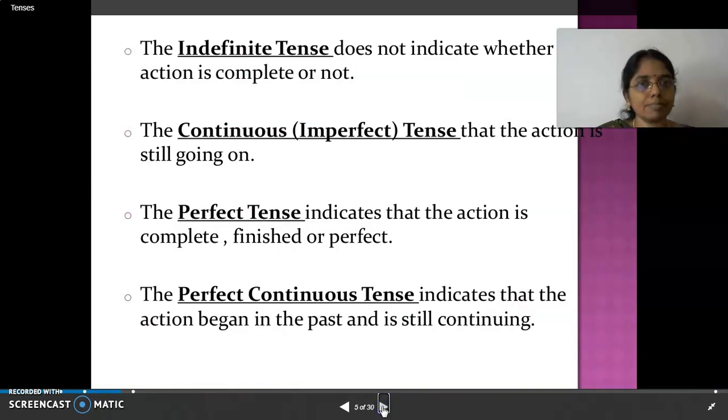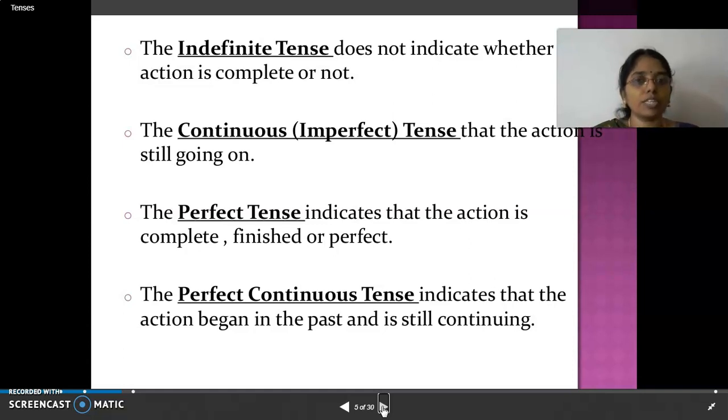Indefinite tense or the simple tense does not indicate whether the action is complete or not. The continuous or imperfect tense says that the action is still going on. That is what is continuous, continuing.